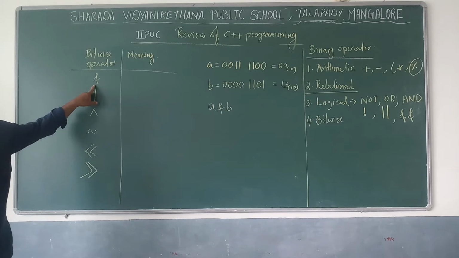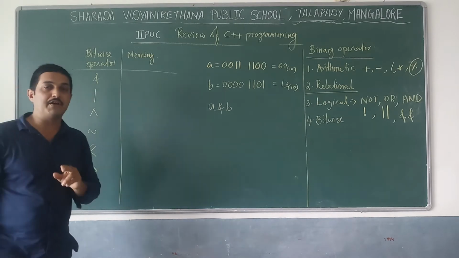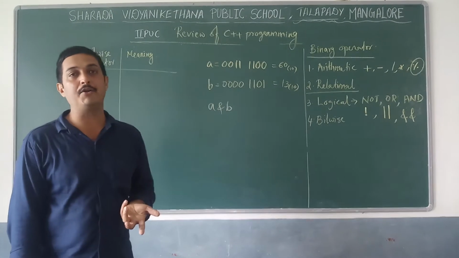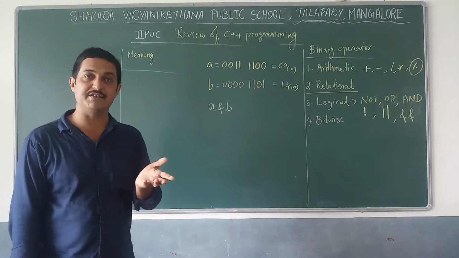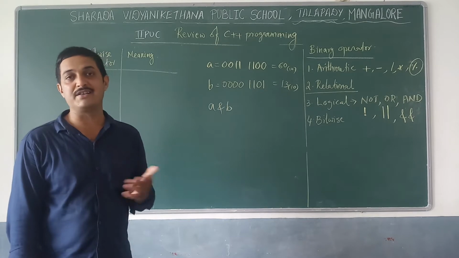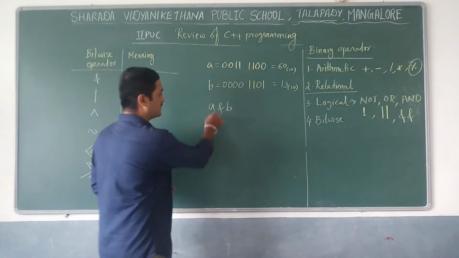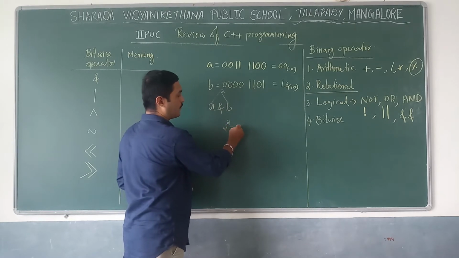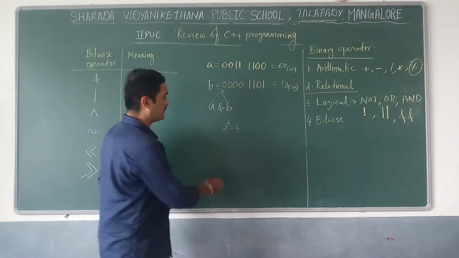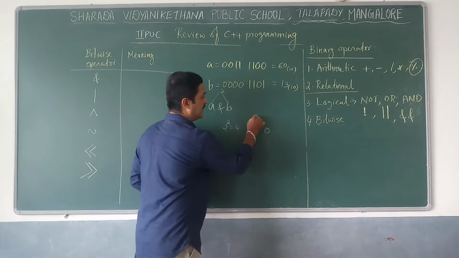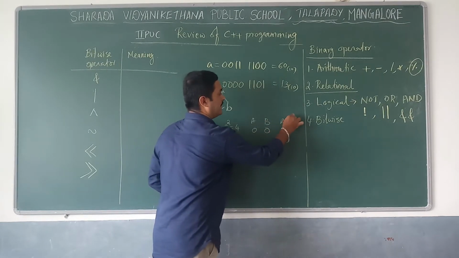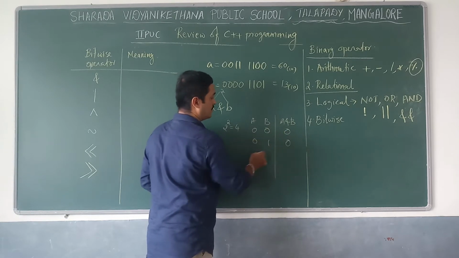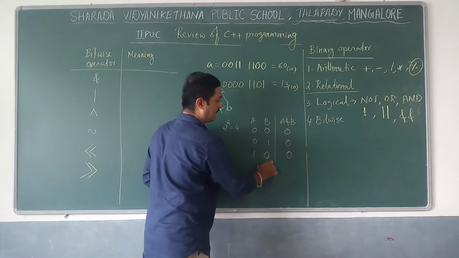A and B indicates the AND operation. If you are using binary variables A and B, the AND operation can be represented by 0 0, 0 1, 1 0, 1 1. So 4 combinations: you have 2 input variables, that means 2 to the power 2, 4 input combinations. A and B gives 0 0 0, 0 1 0, 1 0 0, 1 1 1.